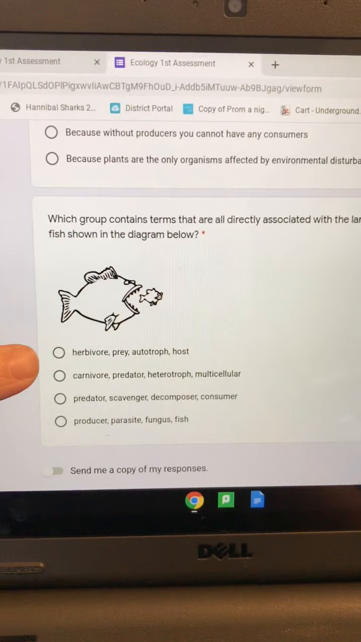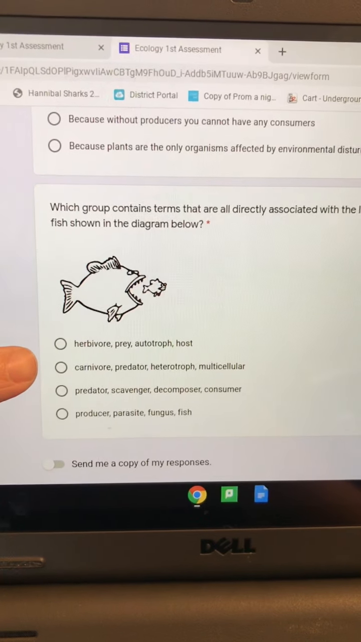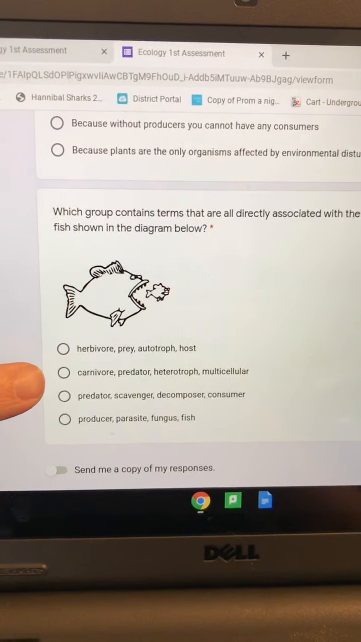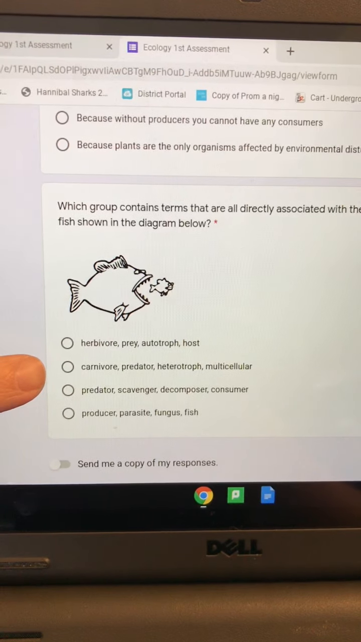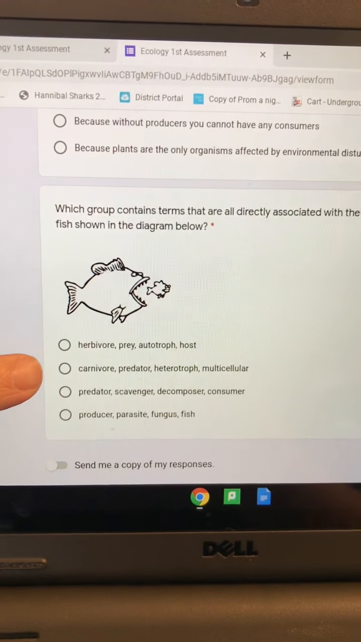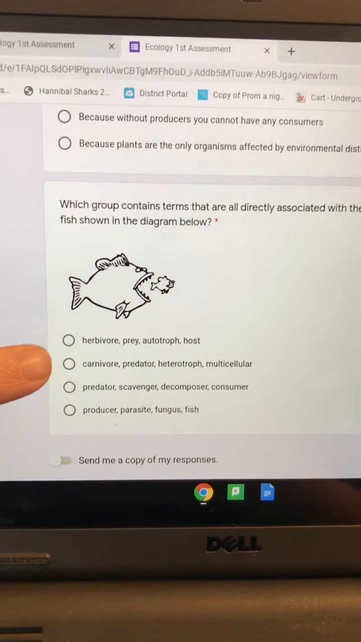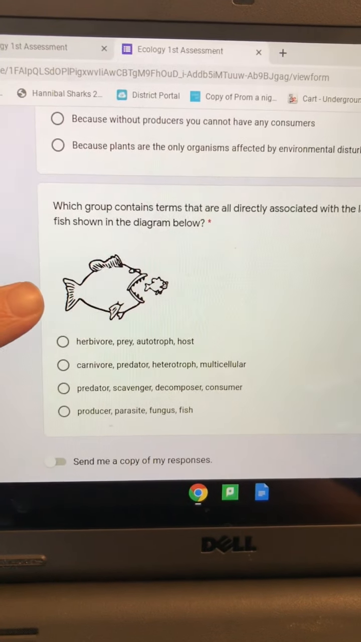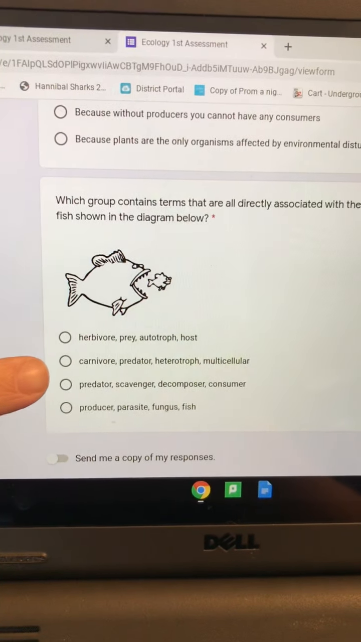Is that large fish herbivore, prey, autotroph, and host? Or is that large fish carnivore, predator, heterotroph, and multicellular? Which group of terms is true for that large fish? Either choice 1 or choice 2.